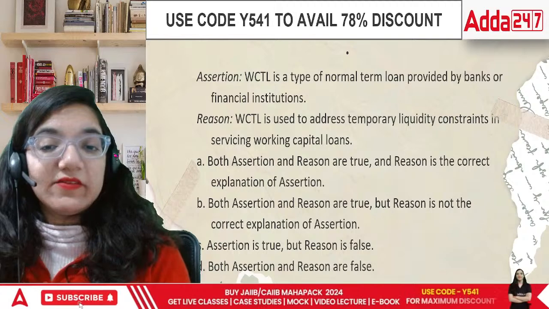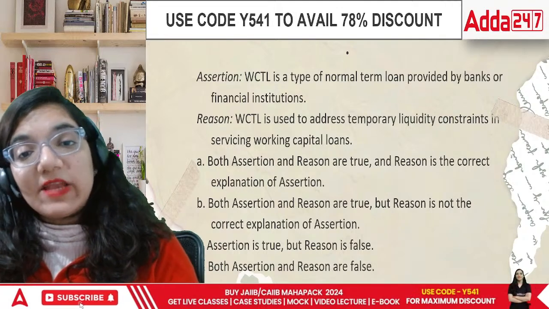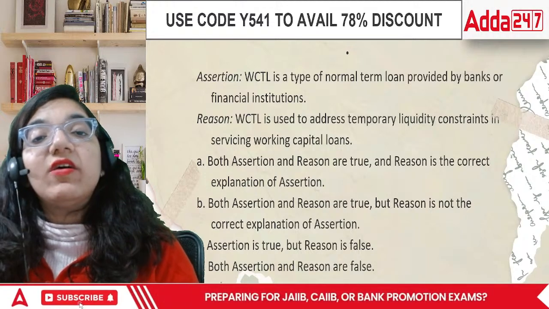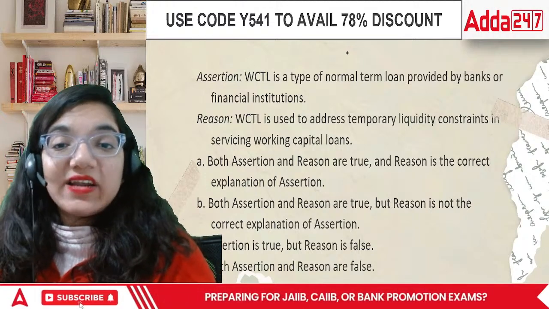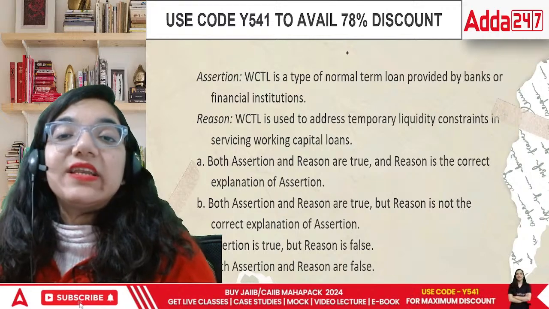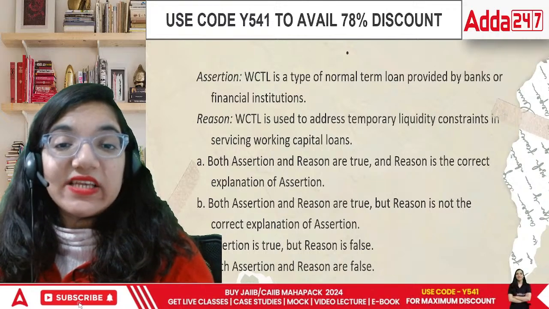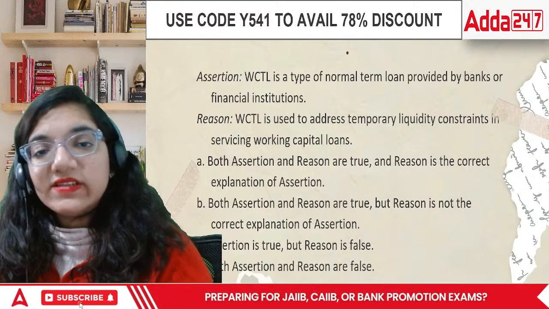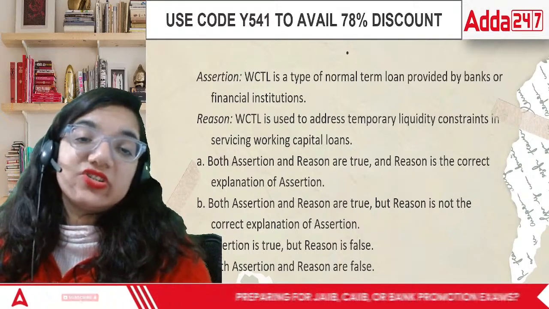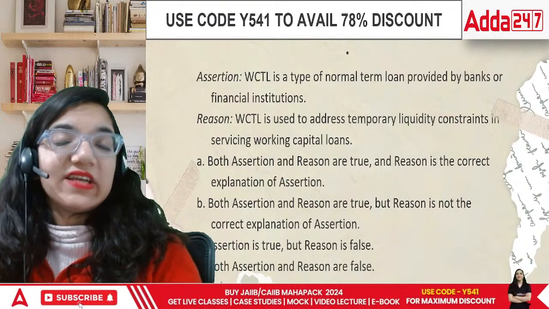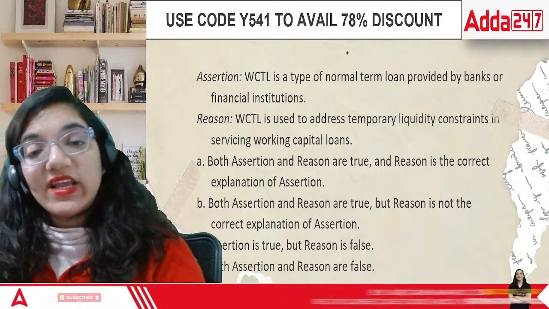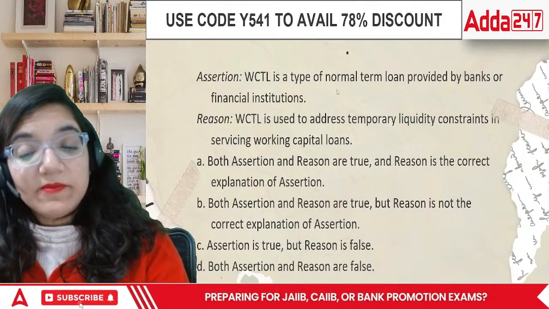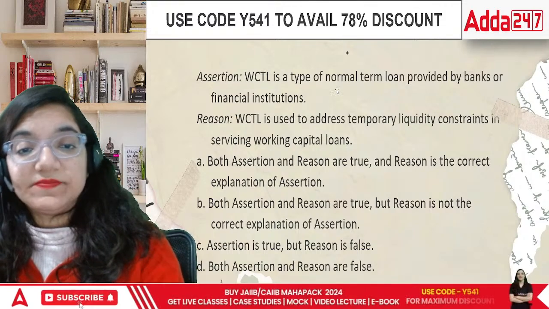So, how do we define the working capital? It is a type of normal term loan provided by the bank or financial institution, and WCTL is to address the temporary liquidity constraints in servicing the working capital loans. In this case, what is it about? Both assertion and reasoning are true. Both assertion and reasoning are true, but reasoning is not the correct explanation of assertion. Assertion is true, but reasoning is false. Both assertion and reasoning are false.